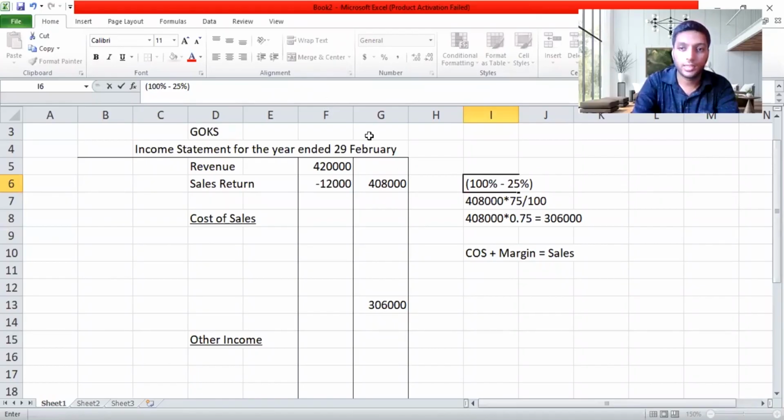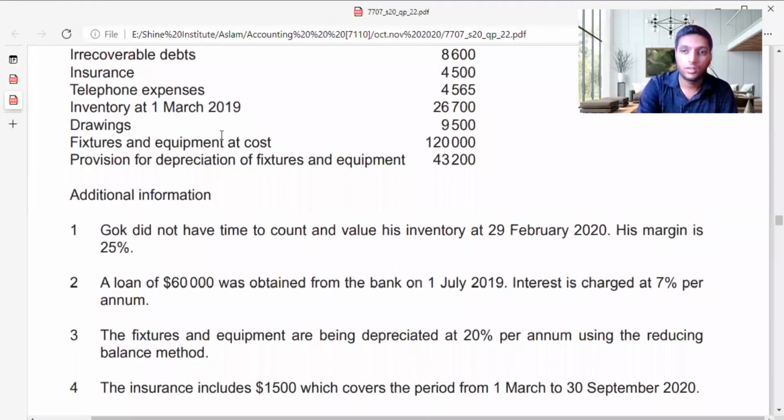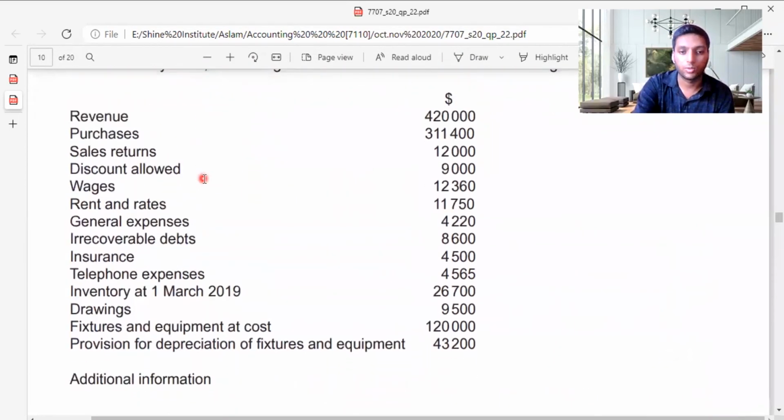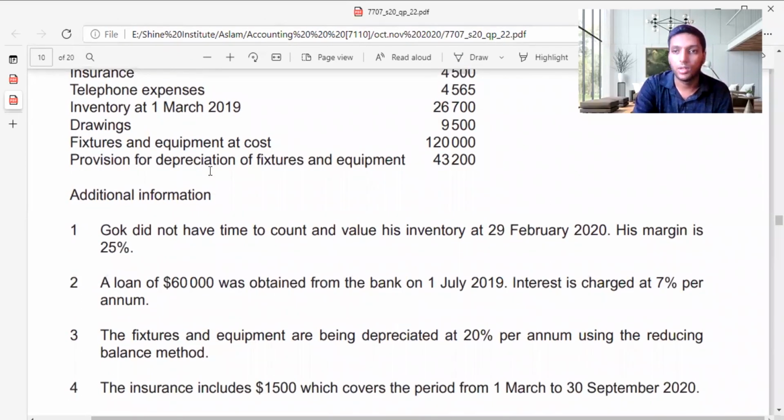So moving on to the second adjustment, I'm going to do it now along with you. A loan of 60,000 was obtained from the bank in July 2019. Interest is charged at 7% per annum. Have they given the loan amount here? No. So we need to take 60,000 as the amount. So I'm going to calculate 7% as the interest per annum.